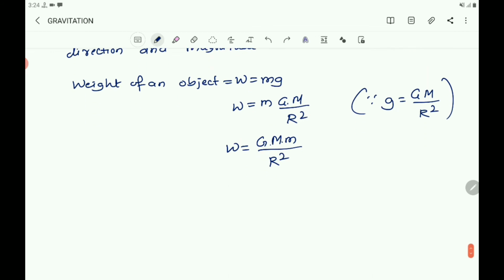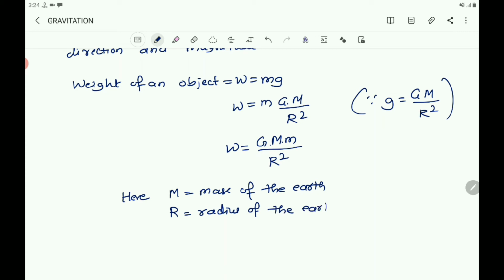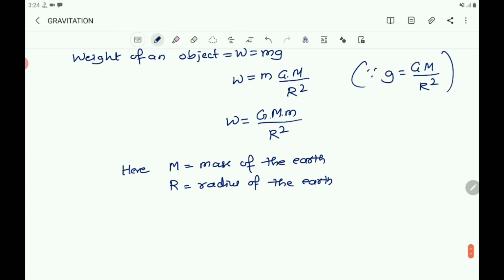So here you write, M equals mass of the earth, R is the radius of the earth, and small letter m is the mass of the object.